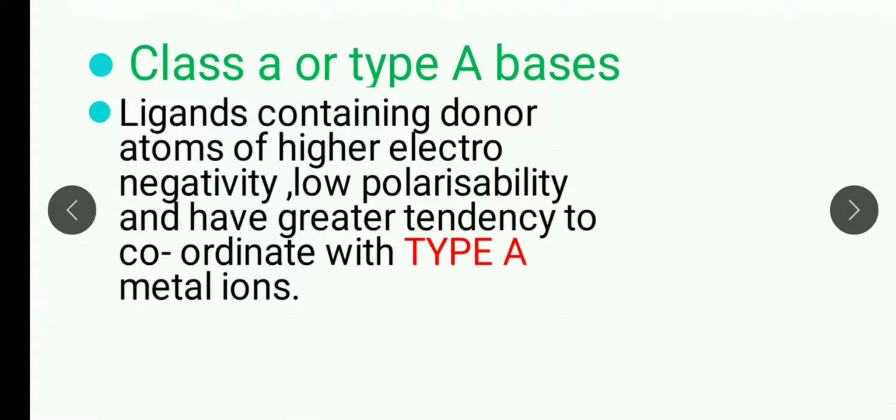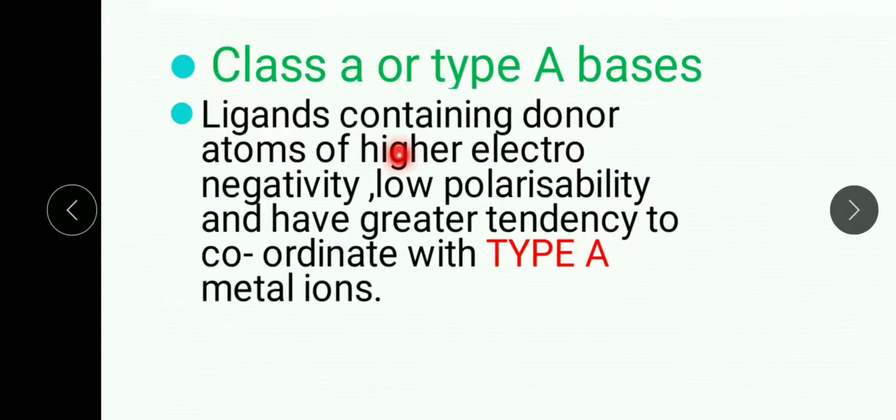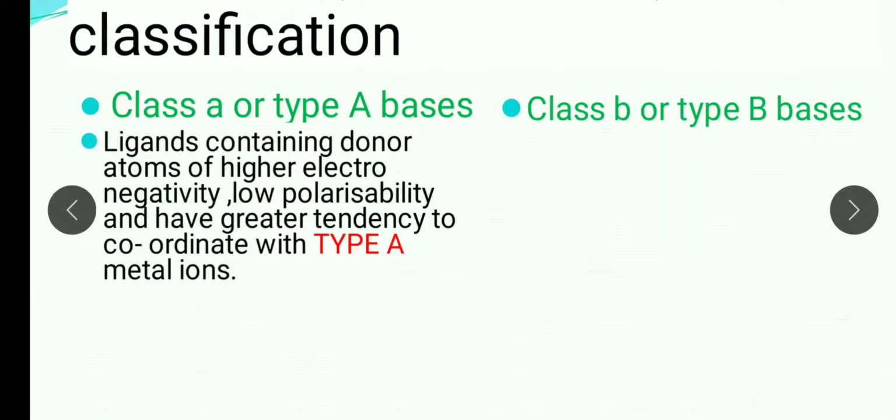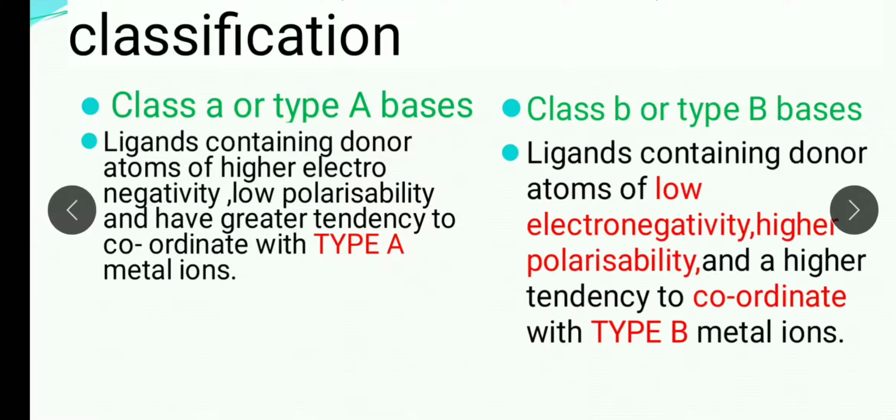So the ligands which contain the donor atom of higher electronegativity or lower polarizability and a greater tendency to coordinate with type A metal ions come under class A bases. If we go for the class B bases, the ligands containing donor atoms of lower electronegativity, higher polarizability and a higher tendency to coordinate with type B metal ions come under class B bases.